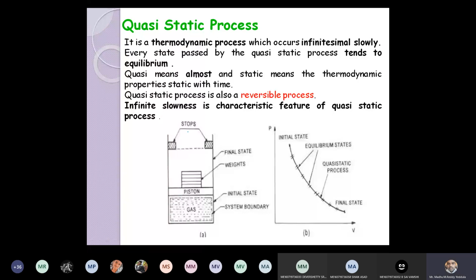If anybody is having doubt, Sir, can you explain it again? State. Can you explain state? Yes. State. Okay.